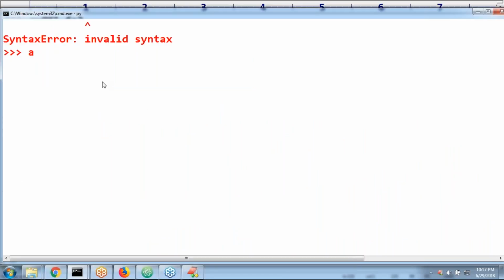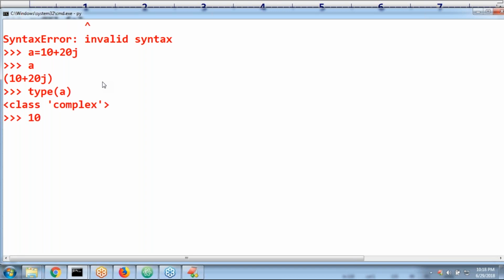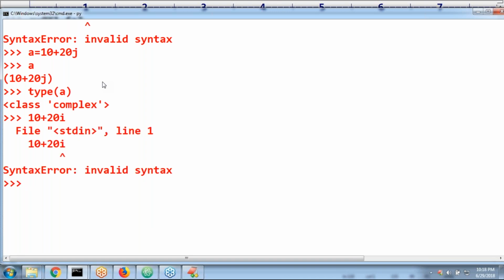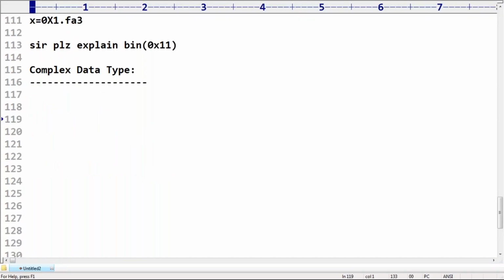Now observe that a is equal to 10 plus 20j like this, right? Now perfectly it is valid. Let me take a equal to 10 plus 20j. What is the type of a? Complex numbers, right? Now if I take 10 plus 20i, Virendra, observe a bit very carefully. 10 plus 20i, then automatically invalid syntax. So compulsorily the symbol that you require to take is j only. This type of thing is by default considered complex numbers, complex data types.